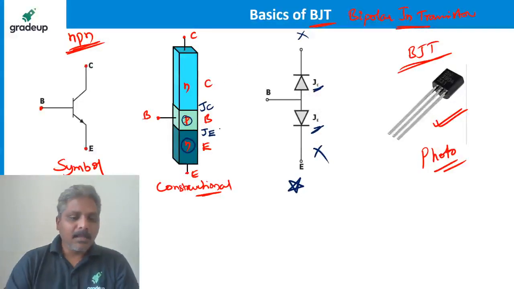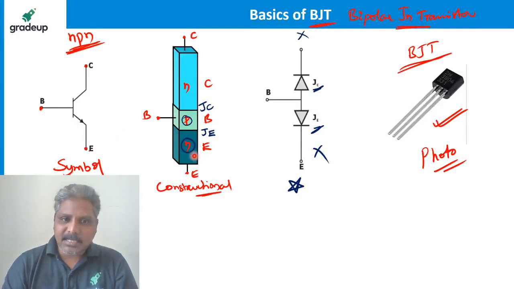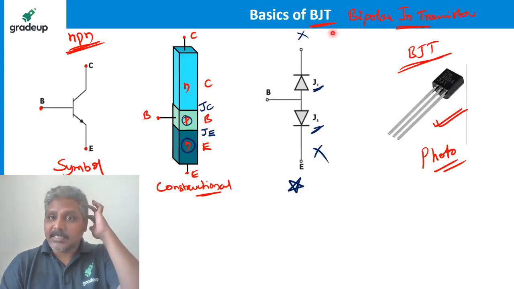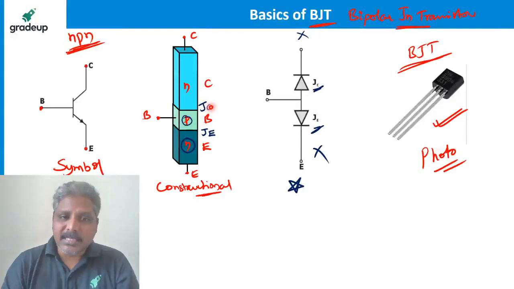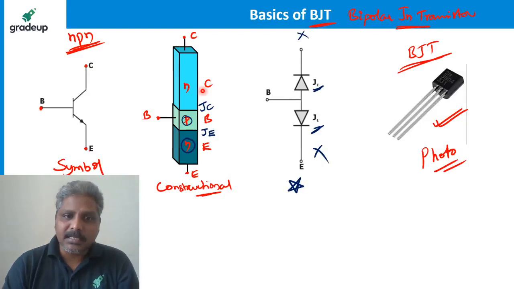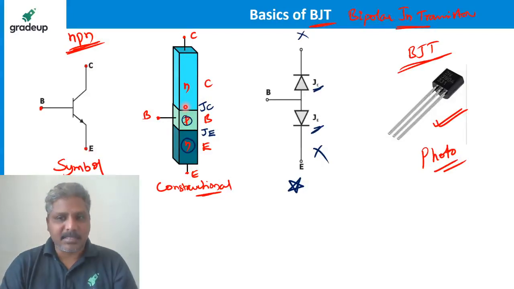So the clarity is, a transistor is a three-terminal device. Constructionally we can see it like this, but for our understanding, sometimes we may represent the junctions as diodes. Between base and emitter, this is the diode in this direction, like P and N. This is the collector terminal. That is the reason it is called a bipolar junction transistor. It has two junctions, JC and JE. The junction between base and emitter is called JE. The junction between base and collector is called JC. It is a two-junction device.